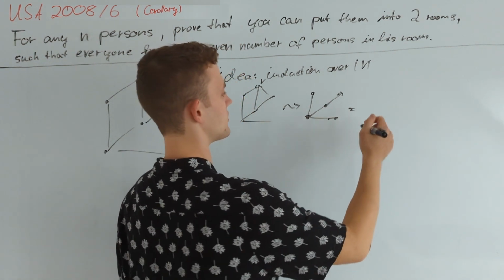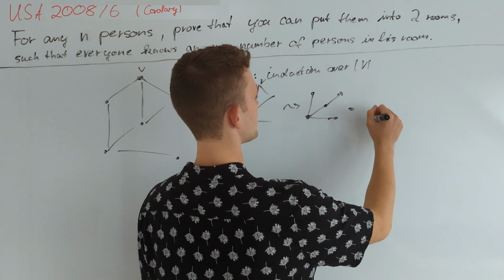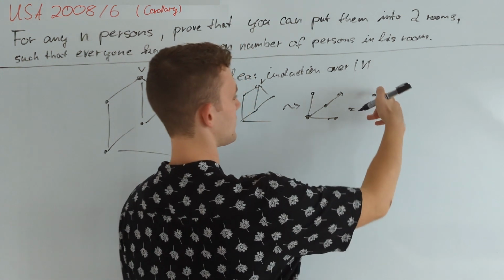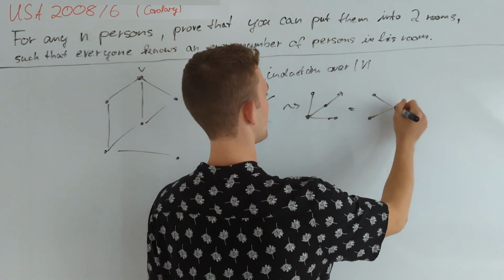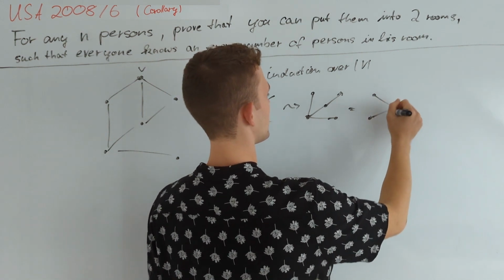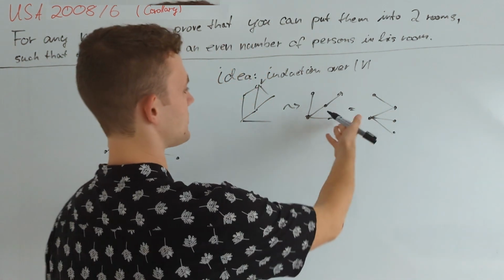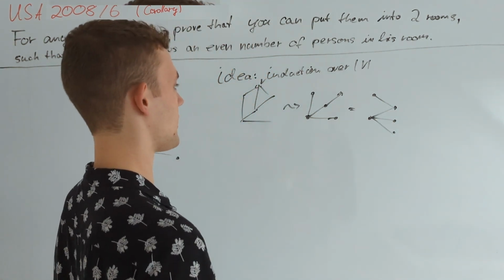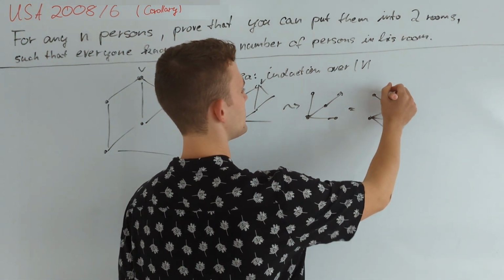But I'm going to redraw this in a much nicer way for our partition. So this is nothing but those two vertices right here and something like that.